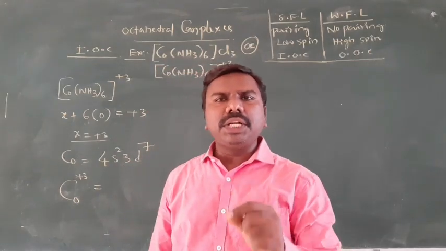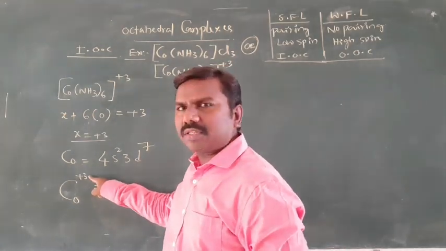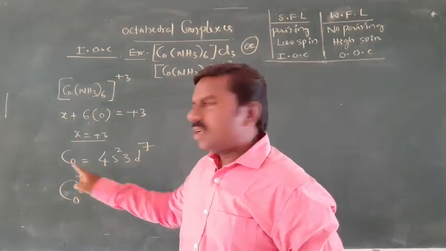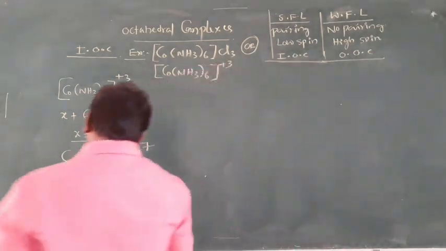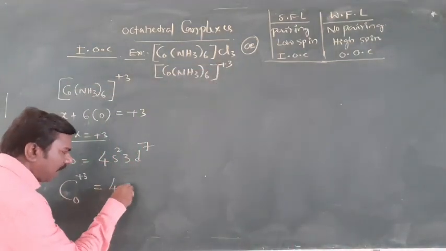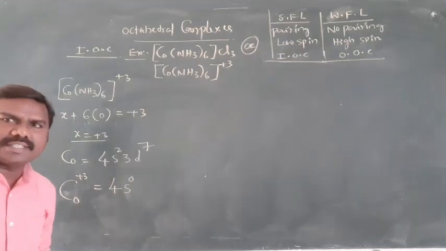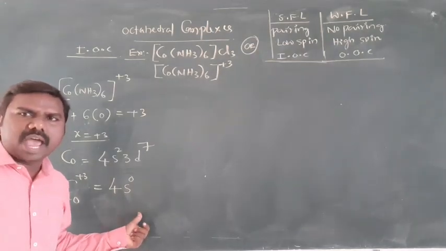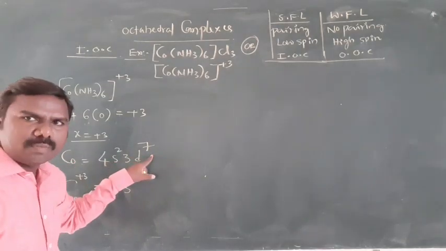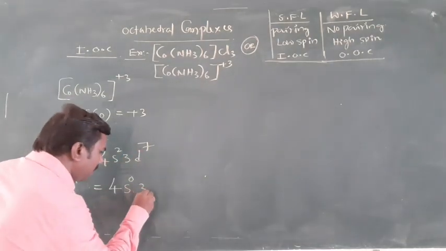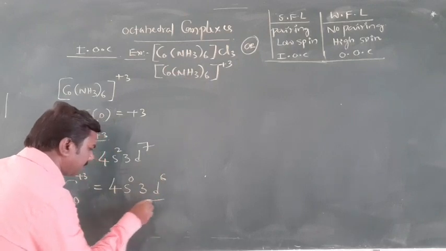Nothing but you need to remove 3 electrons from this configuration. Co means 4s2 3d7. Co3+ means you need to remove electrons from 4s first because of lower energy as per the n plus l rule. 2 removed, one more also removed from d. That's why it is 3d6.